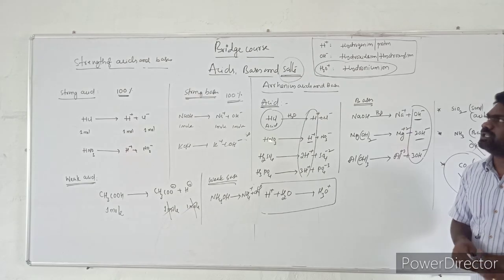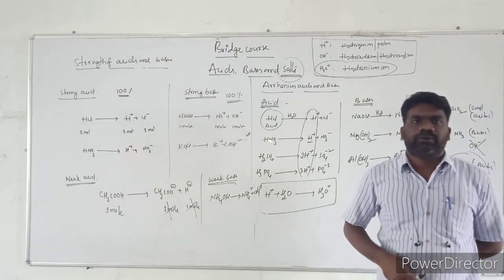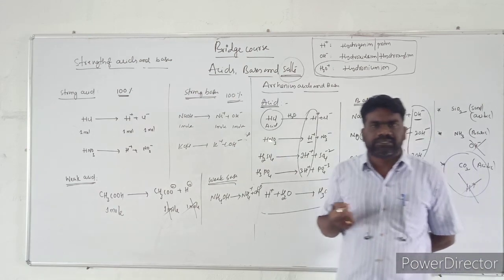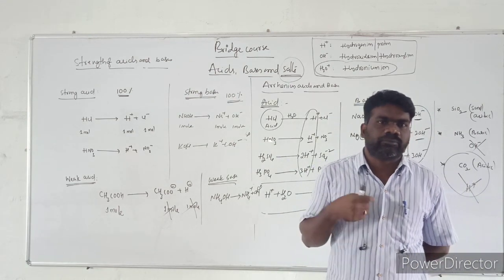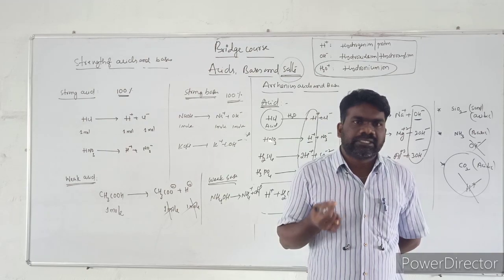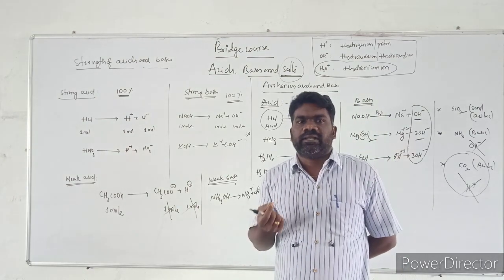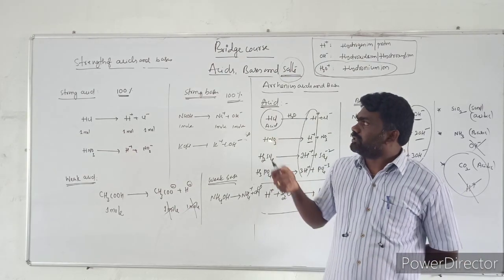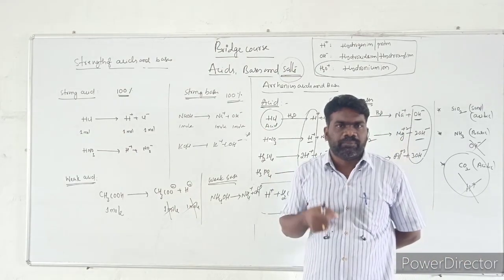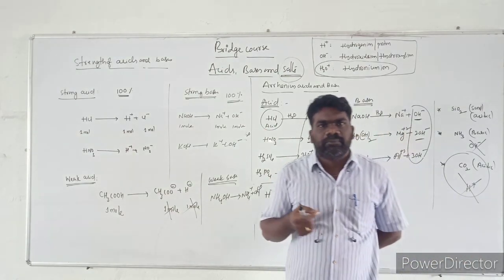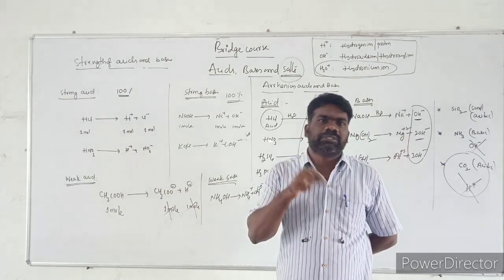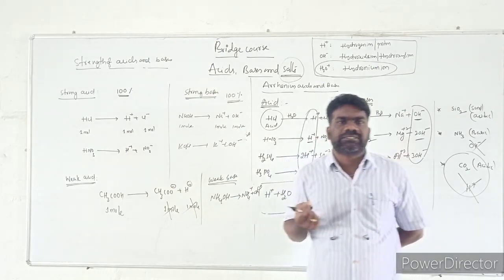Now, so far what we learned in this topic: we learned about characteristic properties of acids. Acids are sour in taste. Acids turn blue litmus paper to red color. Acids neutralize bases, and acids liberate hydrogen gas when they react with metals. Now we will discuss characteristic properties of bases. Bases are bitter in taste, bases neutralize acids, bases turn red litmus paper into blue color, and bases are soapy to touch.